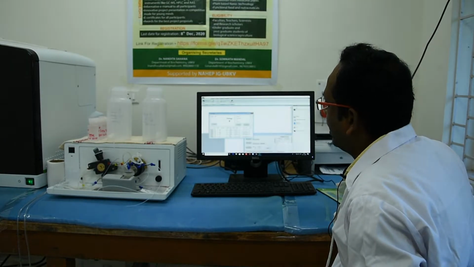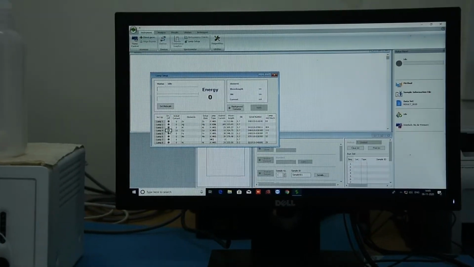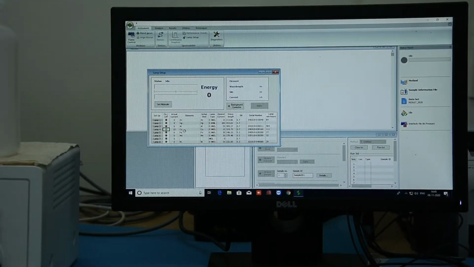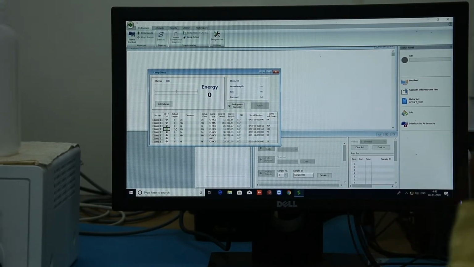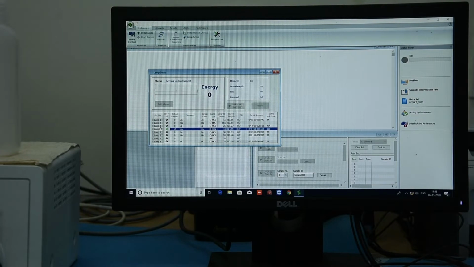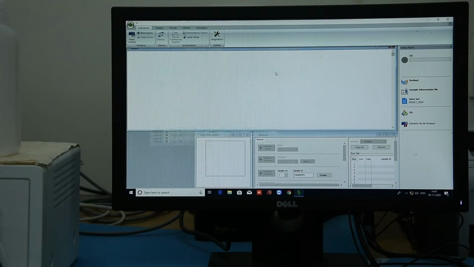For analysis of samples, first we have to switch on our lamp. Then going to the lamp setup, firstly we have to select the desired lamp and put it on. Here we are switching on our copper lamp for copper analysis. Then we have to set up the lamp energy. Here you can see 79, that is the lamp energy.